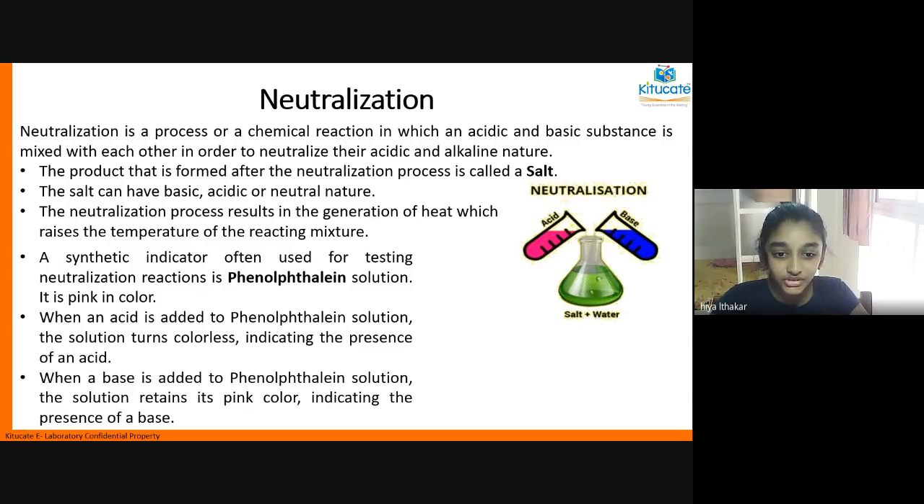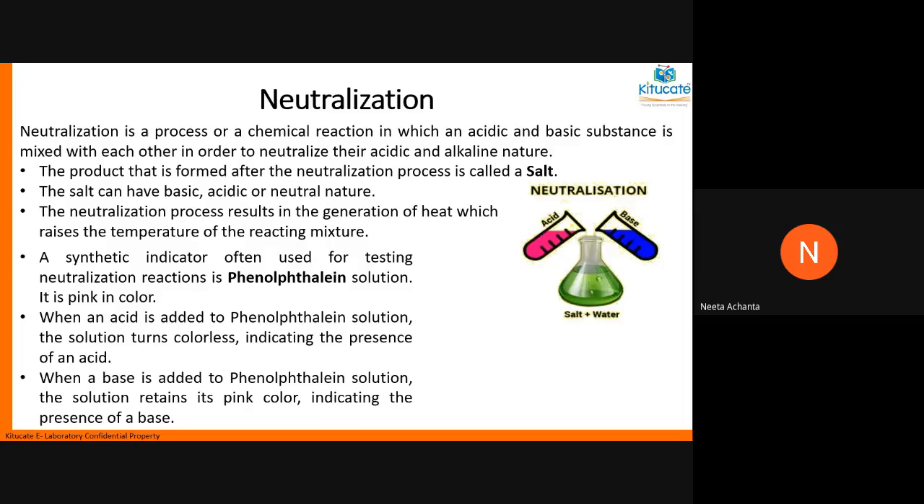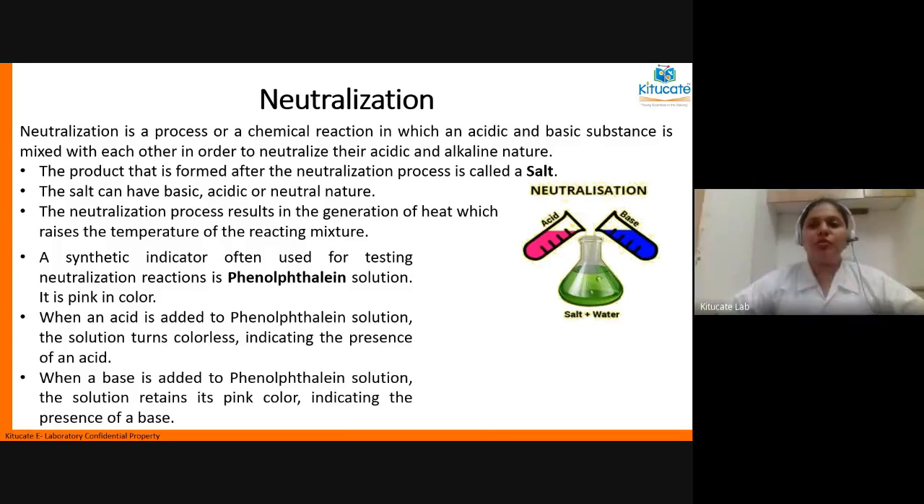Ma'am, to make the solution neutral. To turn an acid or a base neutral. Ma'am, when two items are mixed, they become neither the first one nor the second one. Correct. So to make the acid or the base neutral. Now acids and bases have opposite properties. So we try to mix them so that when they chemically combine with each other, they become neutral. Last class, I gave you all an example of HCl and NaOH. Do you all remember that?